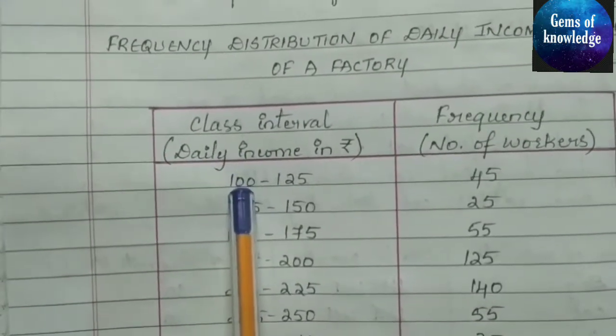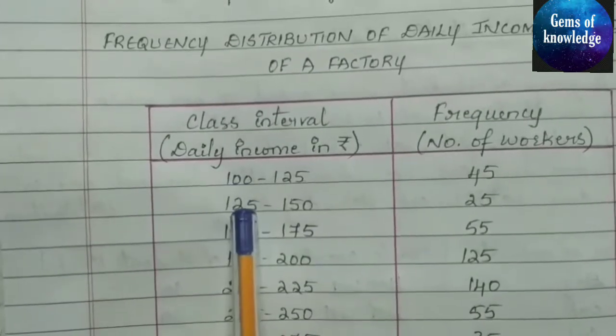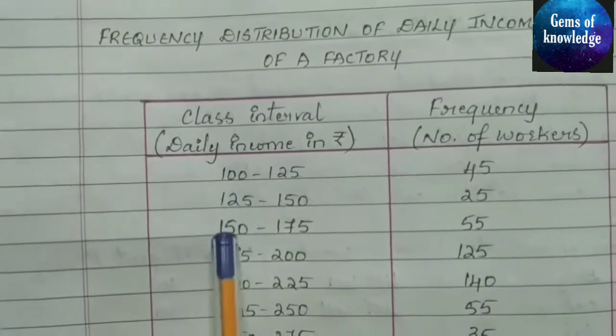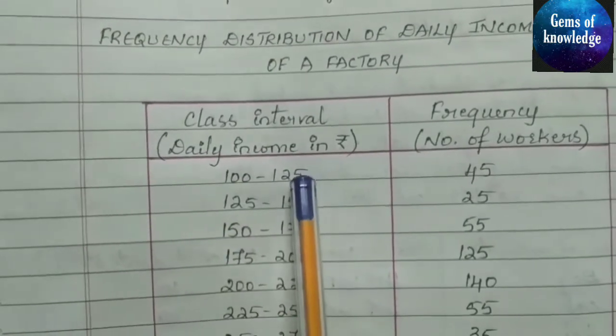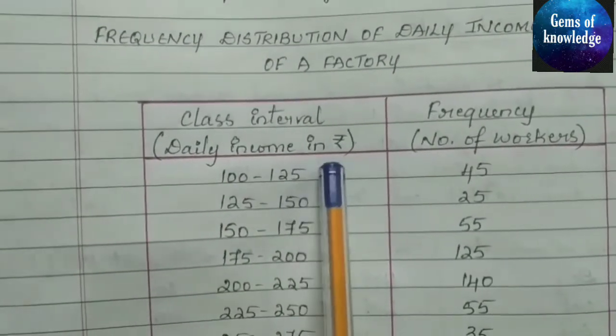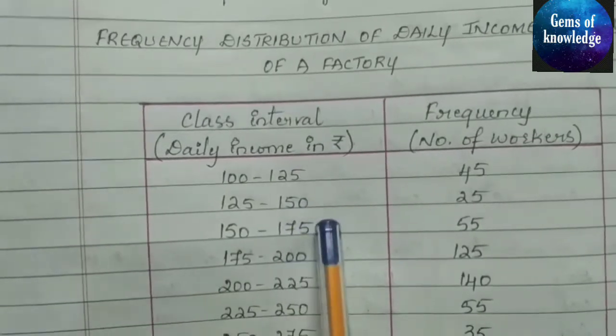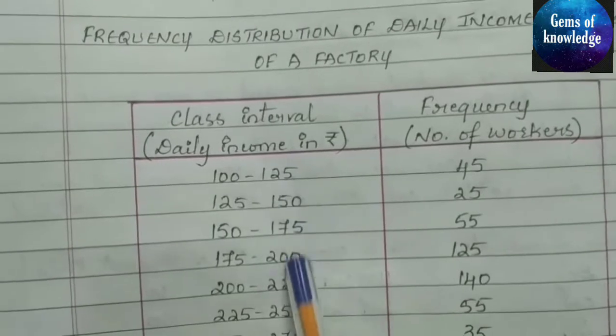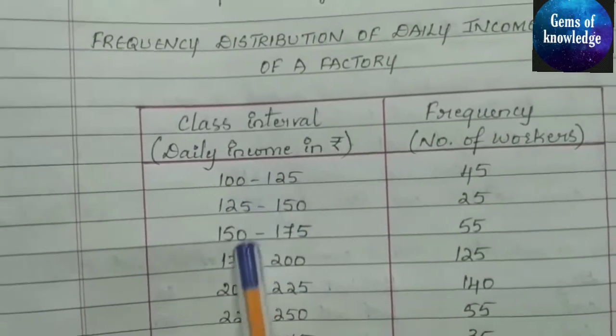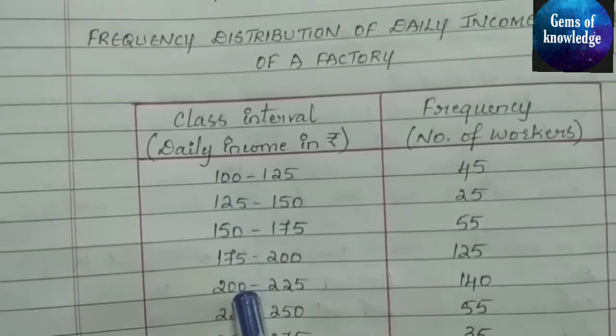That is 100. In the second one? 125. In the third one? 150. Similarly, which is the greatest data here? It is 125, 150 and 175. So all this comes under the upper class limit, and this comes under the lower class limit.